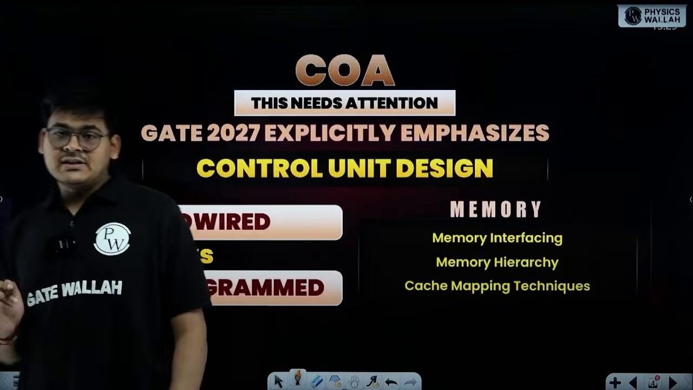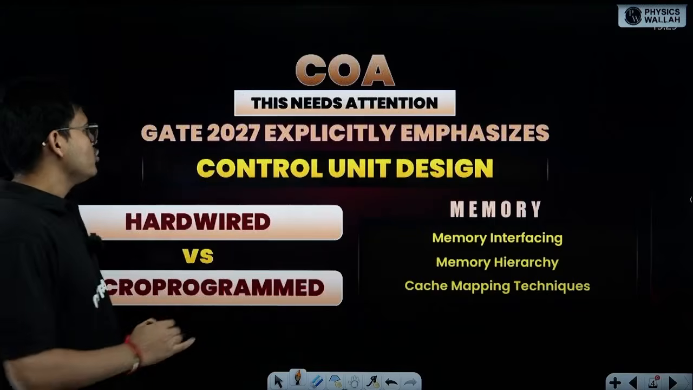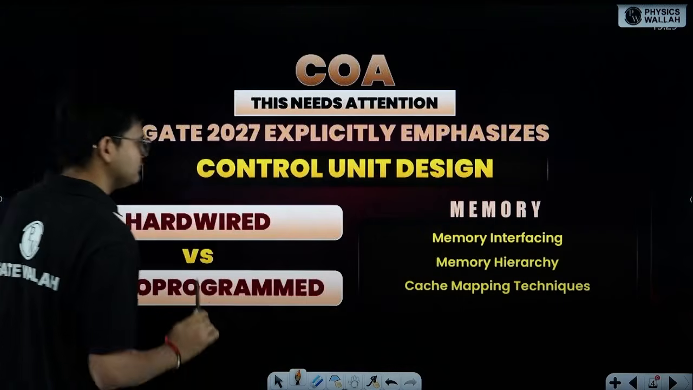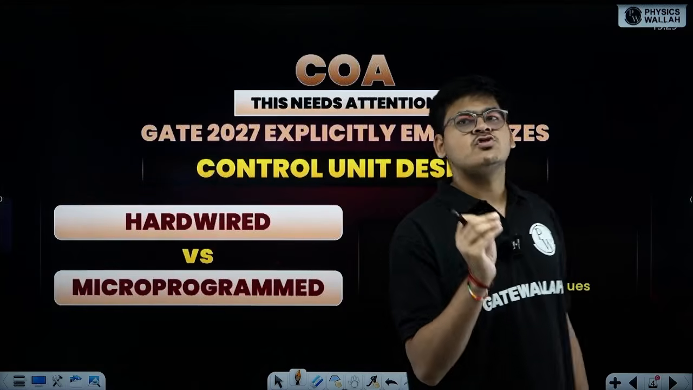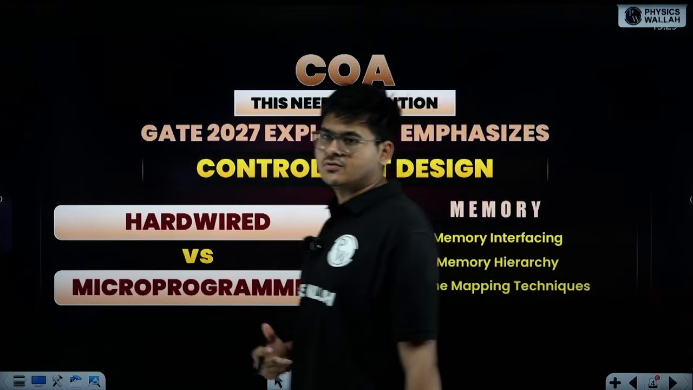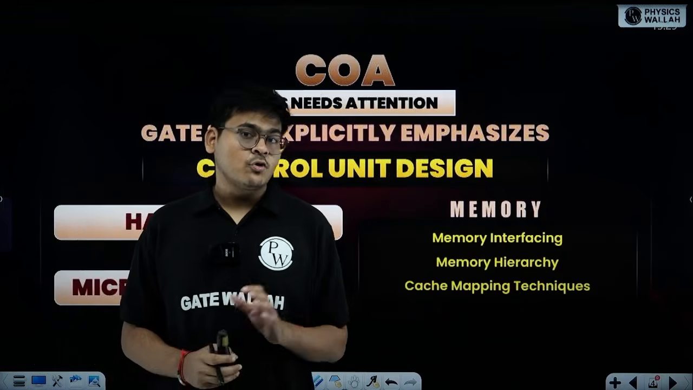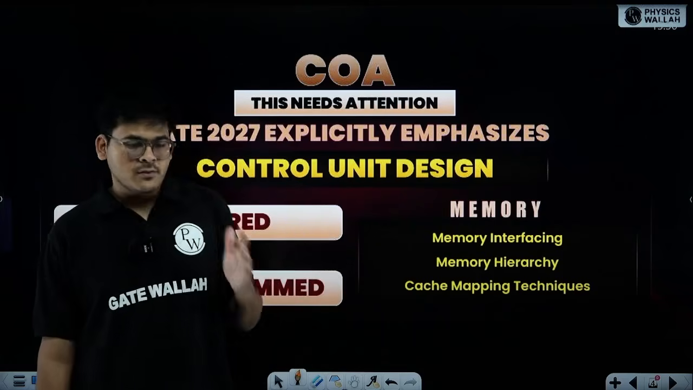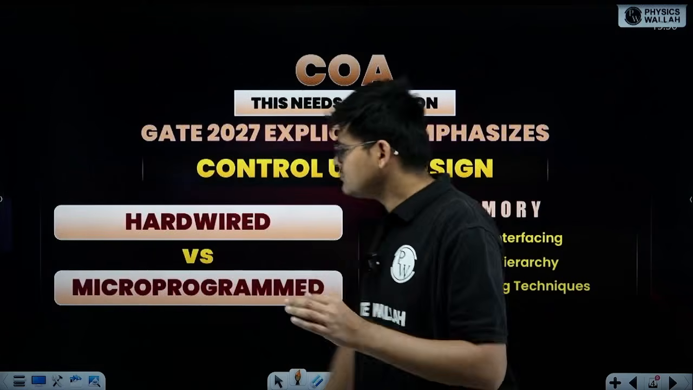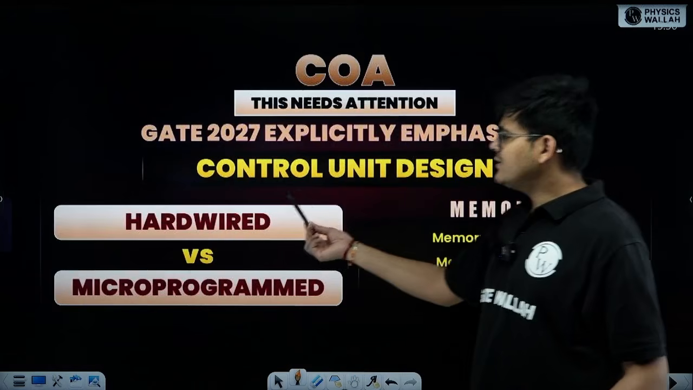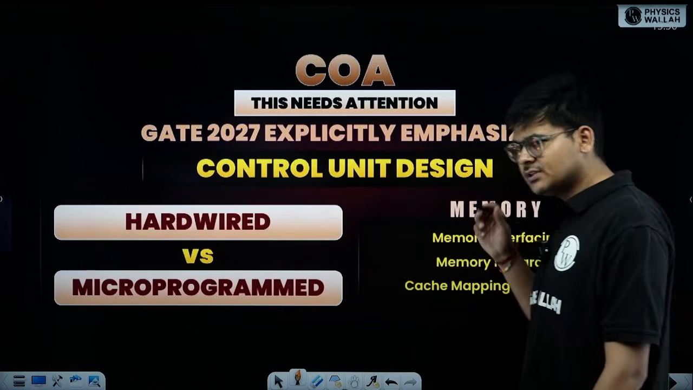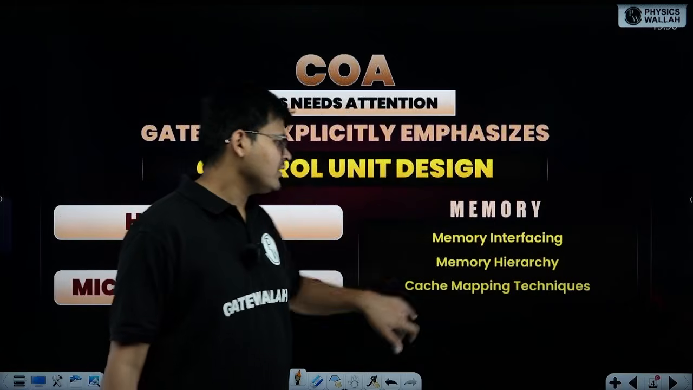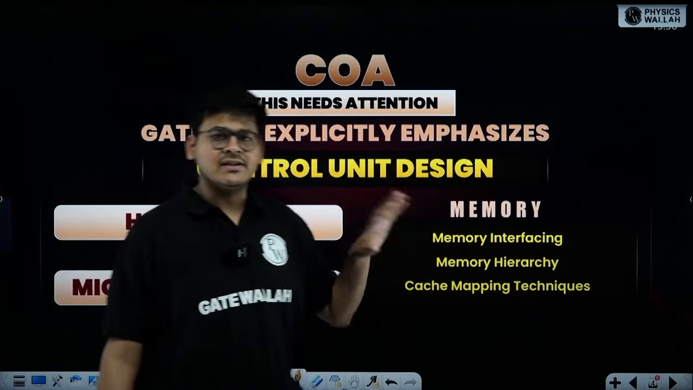The reason being that there have been slight changes mentioned, okay? So GATE 2027 explicitly emphasizes on control unit design, okay? There has been a specific mention about this in the updated syllabus. Again, everything I am talking about is in context of GATE 2026, okay? The latest GATE exam, okay? Now, so here hardwired versus micro-programmed, okay? This is something which you need to really focus on, okay? So memory part, the memory interfacing, the memory hierarchy and cache mapping techniques, okay?